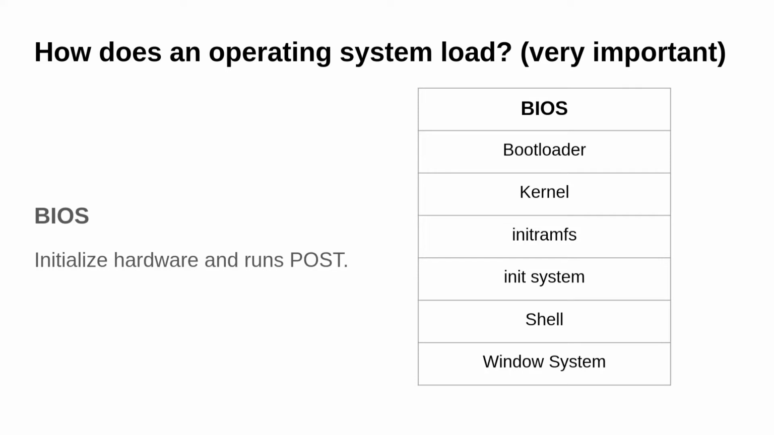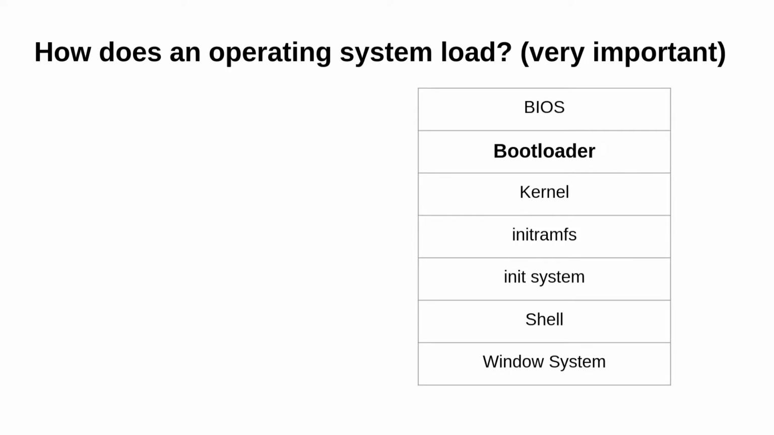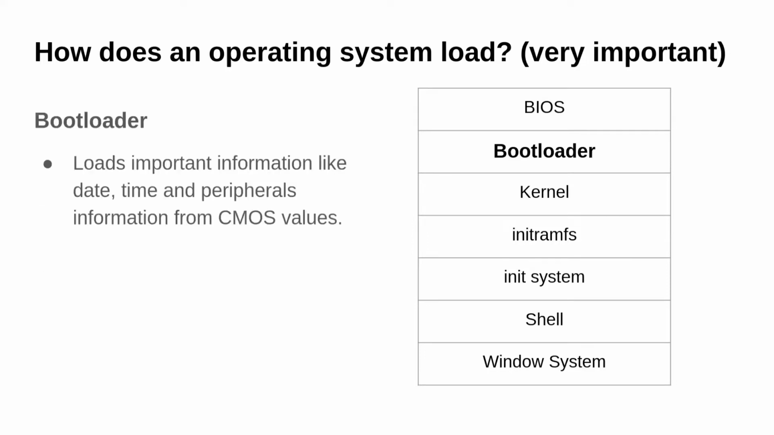So the BIOS initializes the hardware and runs POST. POST is power-on self-test, as we saw. So the first step is BIOS. Second one is the bootloader. The bootloader loads important information like date and time, which is stored inside CMOS.